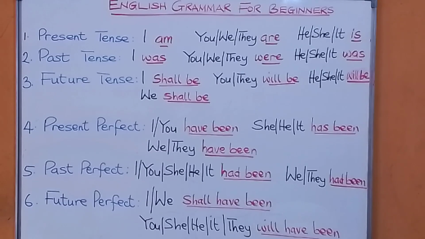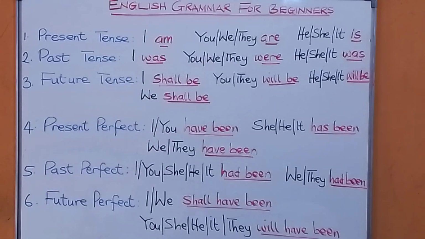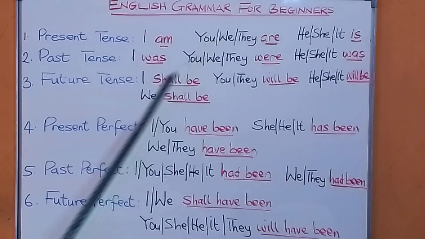Welcome to this session of English language for beginners, complete beginners or adult beginners. Now we are looking at a simple way to begin to understand English grammar for beginners.